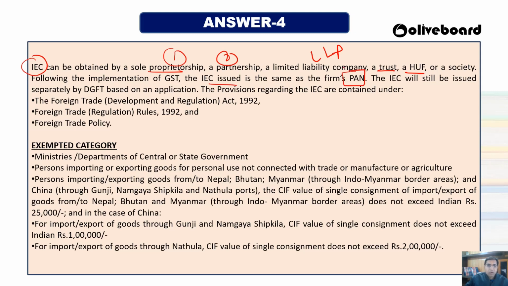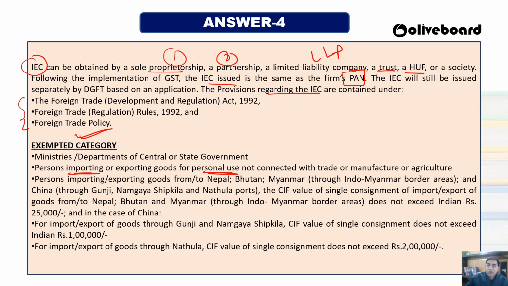The IEC code is issued by the DGFT, and there are various provisions regarding it. They have been taken from the Foreign Trade Development Regulation Act, the Foreign Trade Regulation Rules, and the Foreign Trade Policy. So these are the three things under which the IEC code is issued. And there are a few exempted categories who don't have to take the IEC code: ministries and departments, and persons importing and exporting goods for personal use.